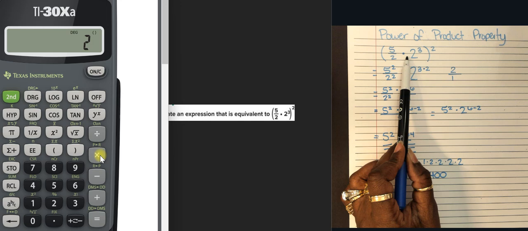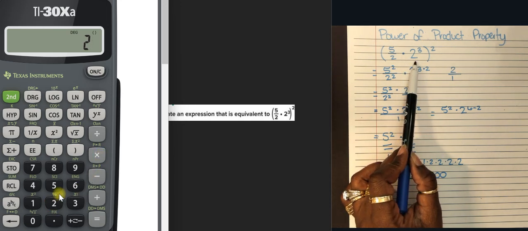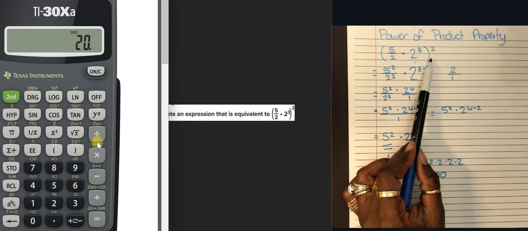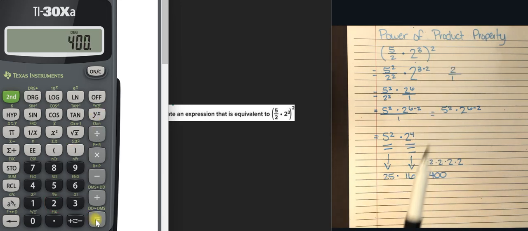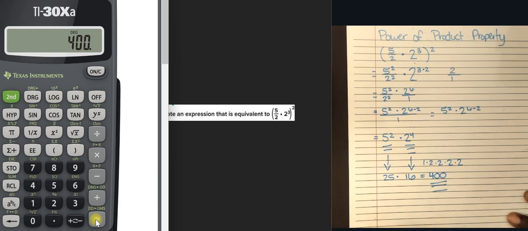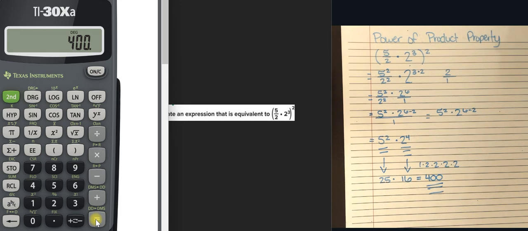And then I'm going to hit multiply by 2 to the power of 3. Okay, and now I'm going to close up that bracket. And then I'm going to raise that to the second power. And notice that we got the same answer that we got here. So you can use your calculator, but I do want you to be able to simplify it on your own without one.